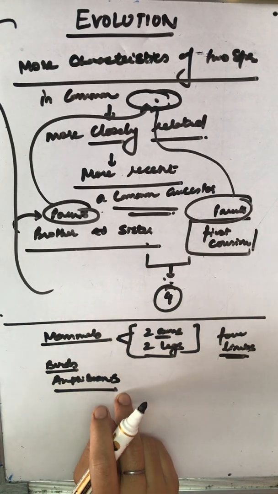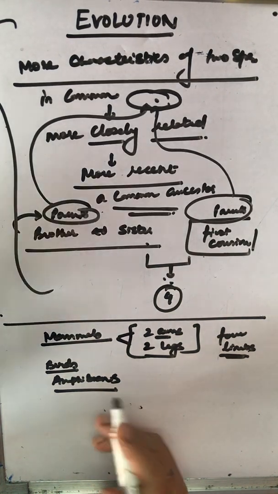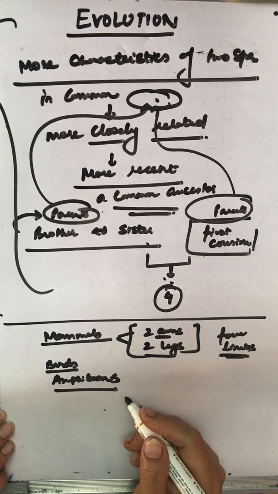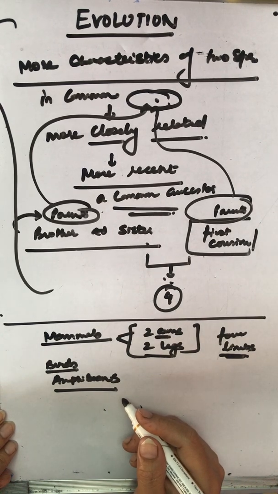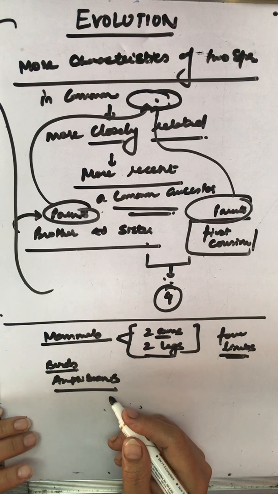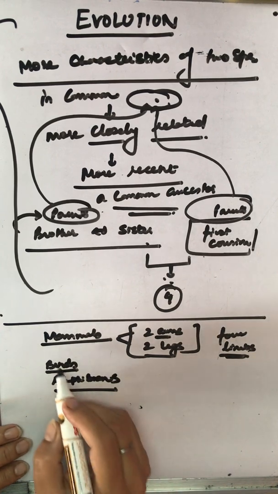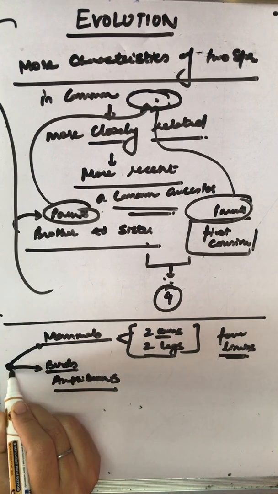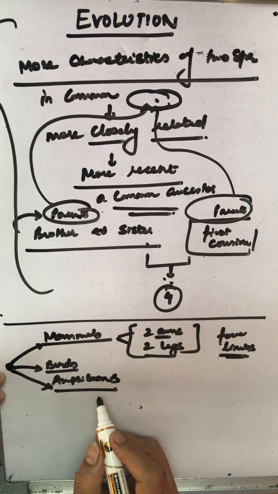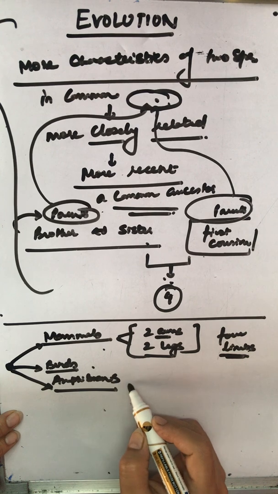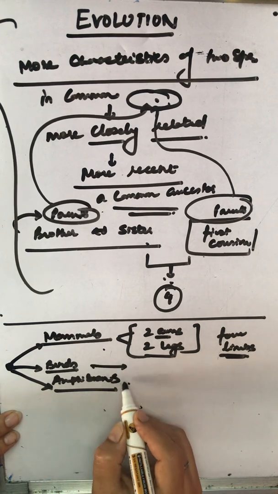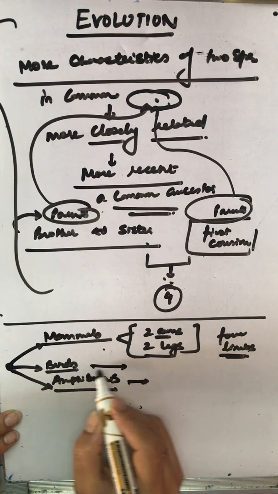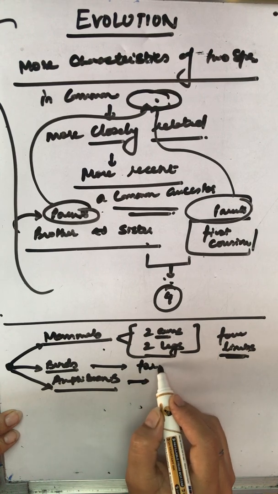So the basic structure of limbs is similar, though it has been modified to perform different functions in various vertebrates. Right? Basically, when we talk about this, we say they have a common structure, but they perform different functions. Birds have adapted their 4 limbs for flight.